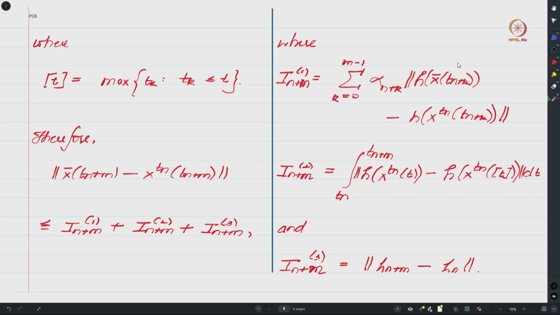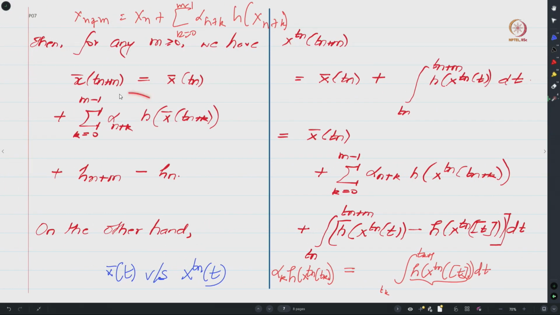So, one can now try to compare x bar of Tn plus m with x Tn of Tn plus m, and the norm of this difference can be expressed as a sum of 3 terms. What is the first term? The first term is basically the difference between where x bar Tn plus k is and where x Tn is at time Tn plus k. This is basically your linearly interpolated trajectory, and this is your ODE solution.